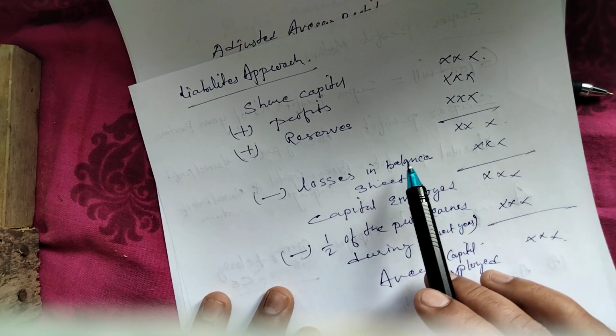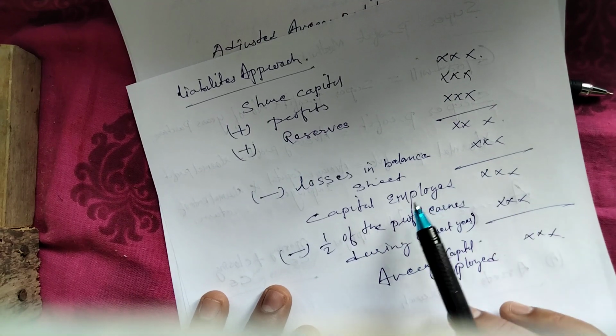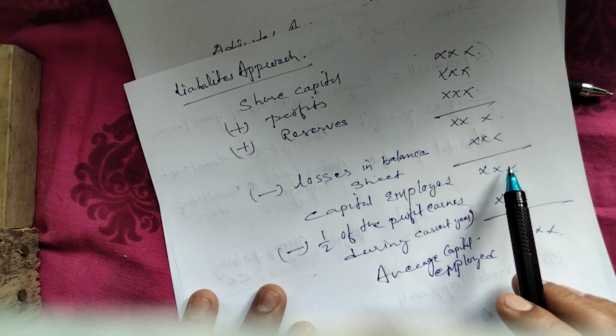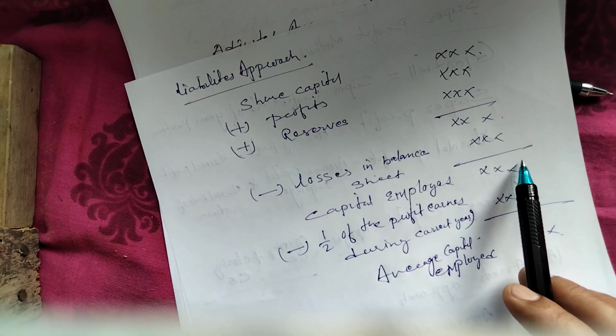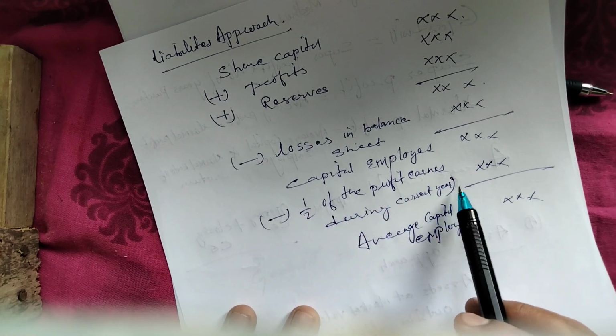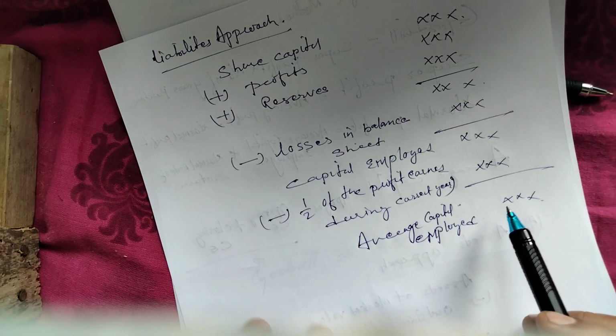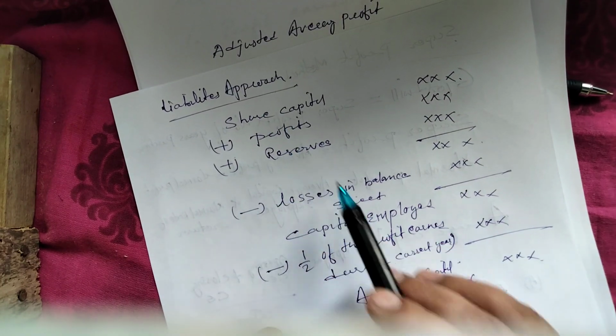So these are fictitious assets, these are losses in the balance sheet. When you deduct them, it will be capital employed, okay. After deducting the same thing, half of the profit during the current year, you will have average capital employed. This is from what? Liabilities approach.